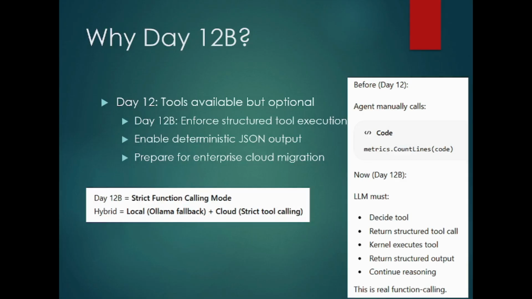So why 12B? In 12, you know we introduced the tooling to make the agent more reliable. The LLM has the option to call the tools or may not, right? But in 12B, it is more about enforcing the structure of the tool execution. So Day 12B is like local Ollama plus cloud. From the architecture earlier, we were calling a code matrix function. Those who visited Day 12 earlier know this matrix or outline was there. But in Day 12B, the LLM has more responsibility, like deciding the tool, returning the structure, and kernel execution. So it is more about governance and enforcement.